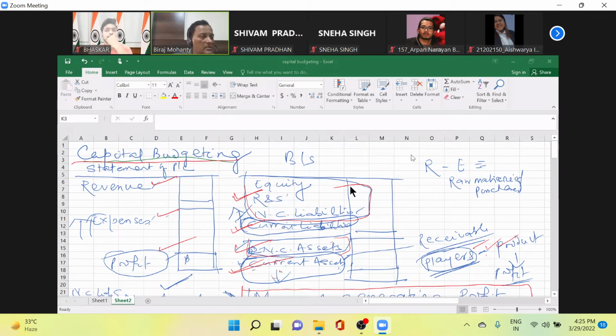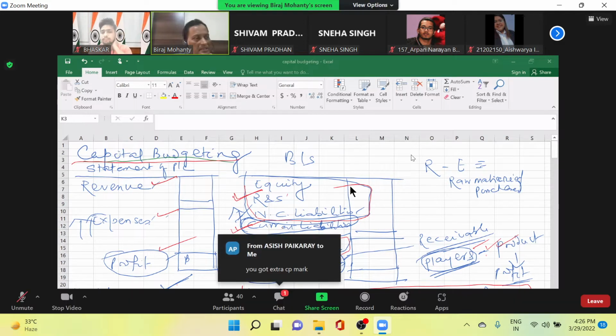Then we discussed the nature of current assets and current liabilities. They are short-term in nature, and the individual items are receivables, inventory, short-term securities, cash and bank balance in current assets. In current liabilities, you will have trade payable, outstanding expenses, bank overdraft, cash credit limit.